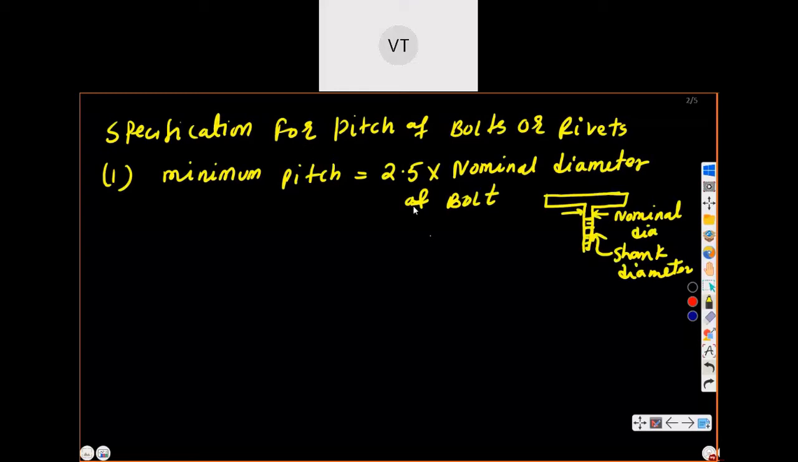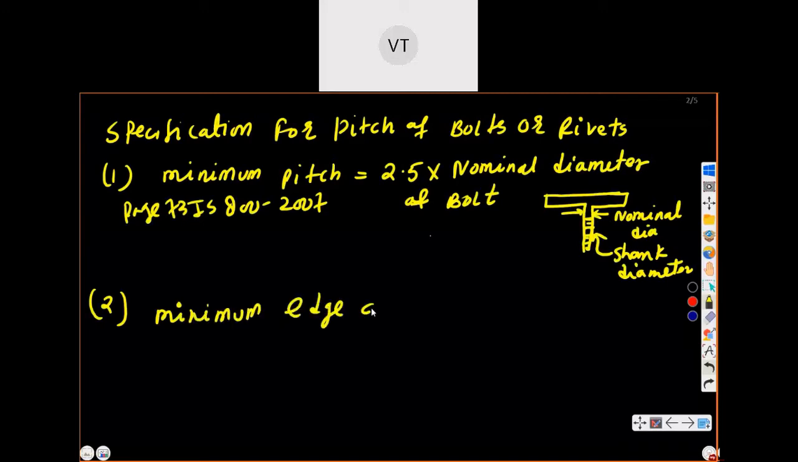So next we will see. Already we discussed this previously also. So second point, it is given on page number 73, IS 800 2007. See page number 73. So minimum edge and end distance, already discussed. This value is 1.5 into D naught, that is diameter of bolt hole.